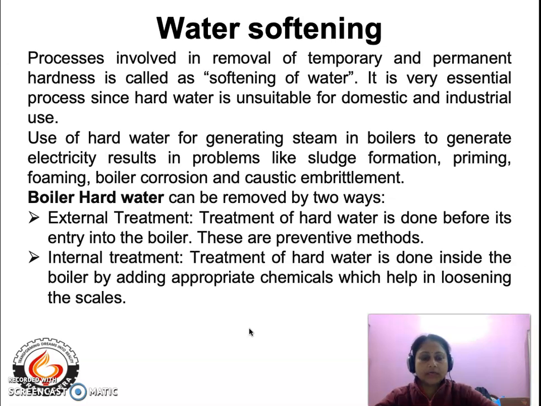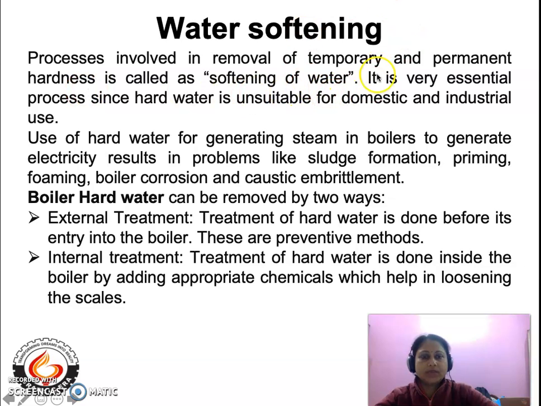Now the boiler, especially when hard water is made to pass through it, encounters various problems like scales and sludge formation, priming and foaming, boiler corrosion, and caustic embrittlement. So it is very essential to treat water prior to its entry into the boiler. The process involved in the removal of temporary and permanent hardness is called softening of water.